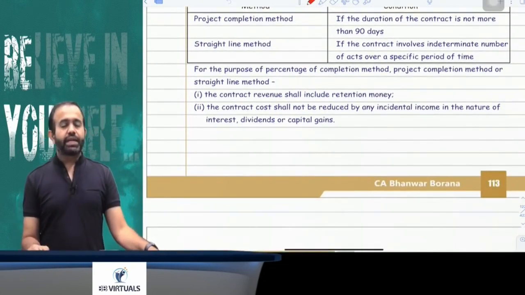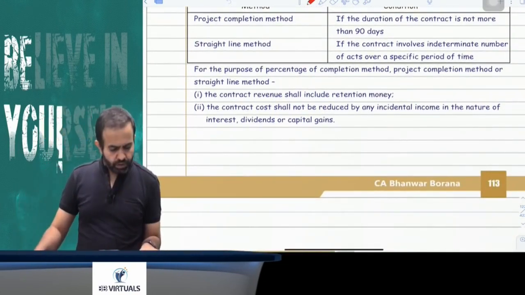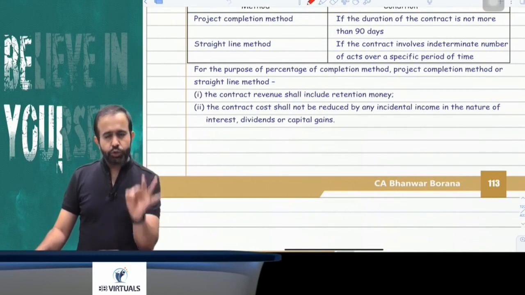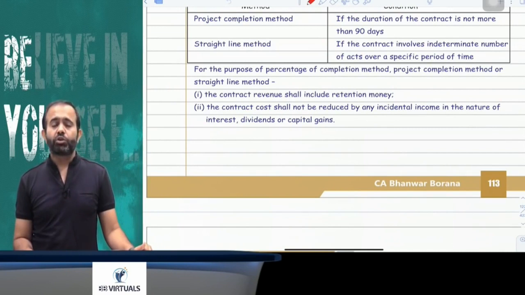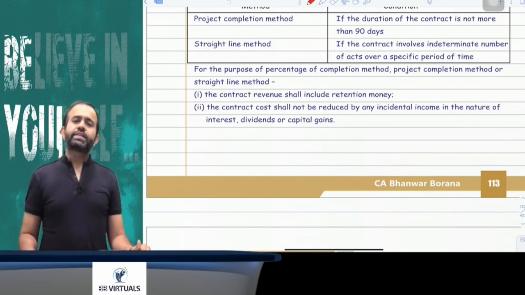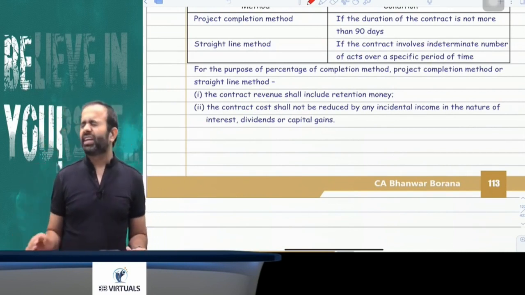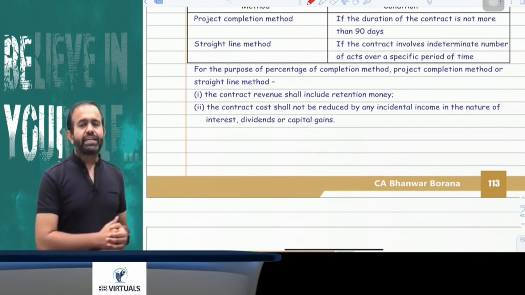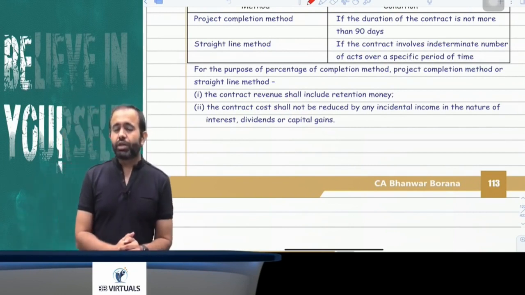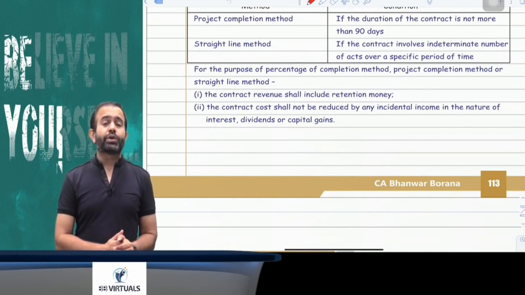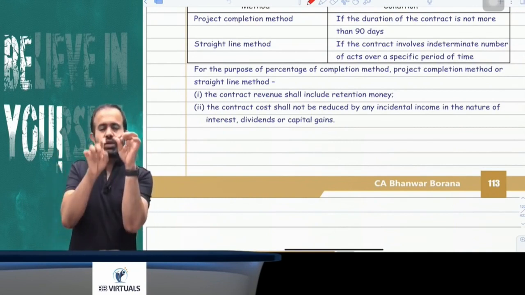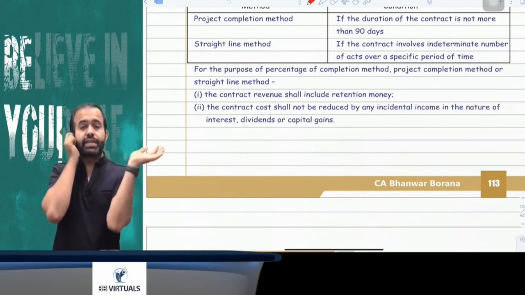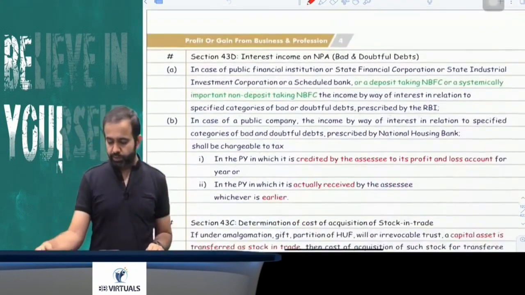Now try to understand, in case of any contract, your contract revenue should include the retention money. So if there is any retention money, that retention money should be part of the contract revenue. And if there is any incidental income like dividend or interest or capital gain, that will not be reduced from your contract cost. In accounts, you reduce the incidental income from contract cost, but you should not reduce it for the purpose of income tax.